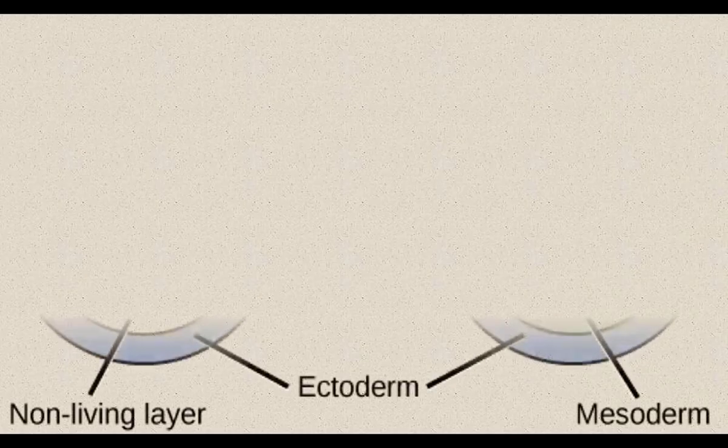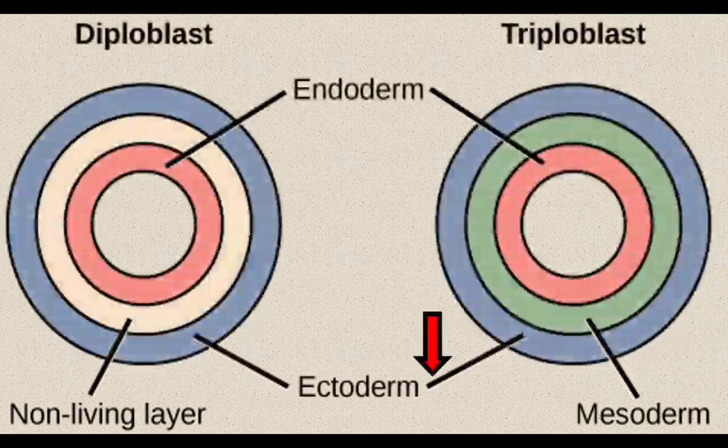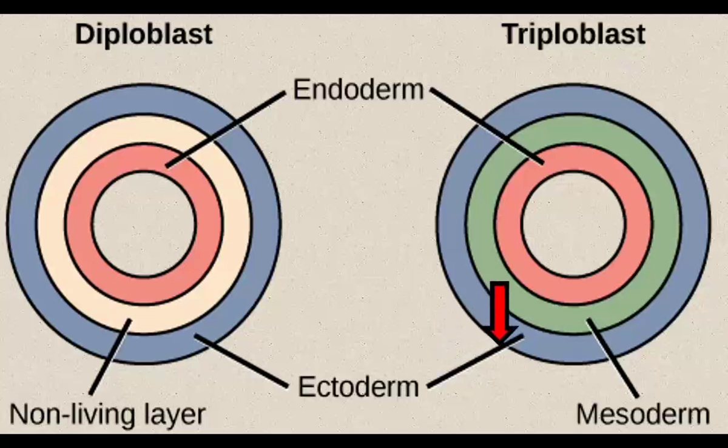If we cut and see the embryo, we can find the germ layers. Here ectoderm, outer layer, middle mesoderm and inner endoderm, that is triploblastic.